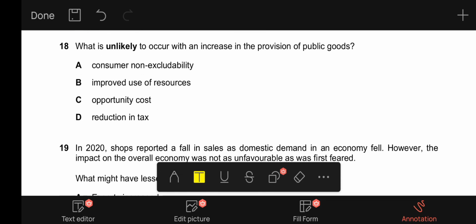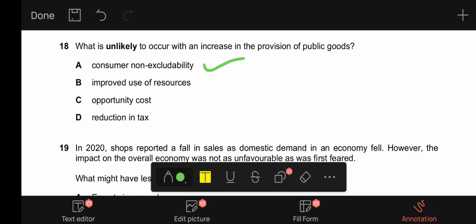18, it says what is unlikely to occur with an increase in the provision of public goods. If the provision of public goods increases, what will be unlikely to occur? A, it says consumer non-excludability. It is most likely to occur. B, it says improved use of resources. We do not know. It depends on the scenario, but it is still likely to occur. C, it says opportunity cost.